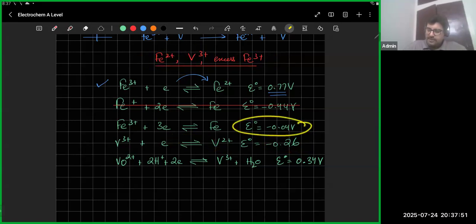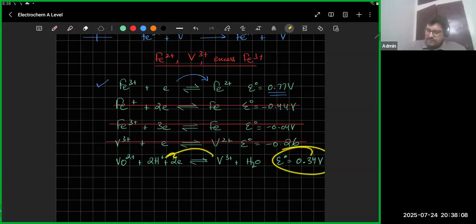Then lowest corner minus 0.04, that's going to lose electrons again. It's iron that's losing electrons. We don't have iron over here. So that is also not going to lose electrons. So I'm going to cut all of these. Okay, then the lowest potential is this one. It's the one that loses electrons. V3 plus is the one that loses electrons, and we do have V3 plus over here.